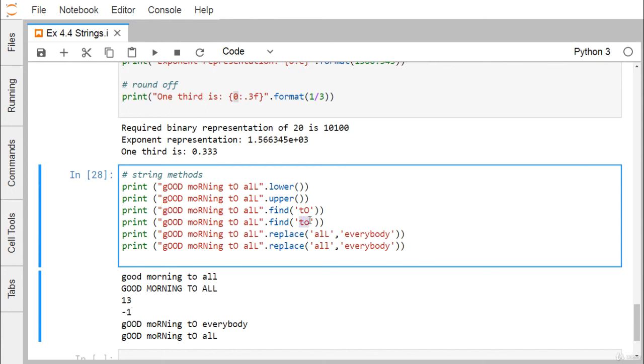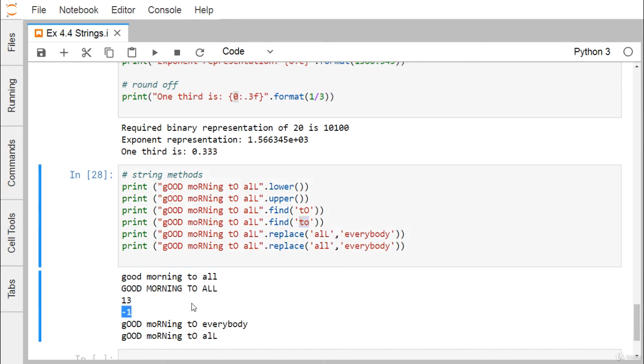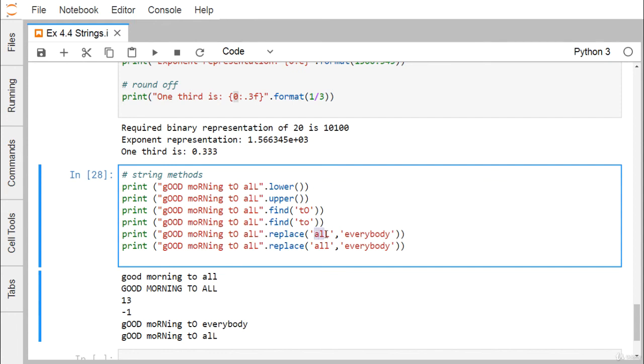But if you go on searching for this 2, with all this T and O in lowercase, you may not get a match because it is a case sensitive find. As a result, it will give me the outcome as -1, meaning unsuccessful searching. Now replace all by everybody. Here you see if you consider the case sensitivity, you are getting a match, so all will be replaced by everybody. But here this all is written in lowercase, so it is not replaced, because no match has been observed using this replace method.